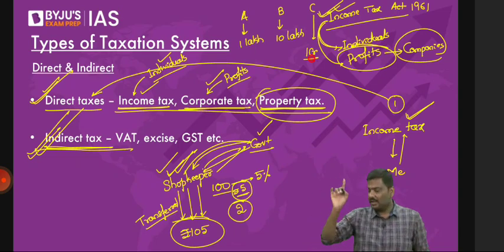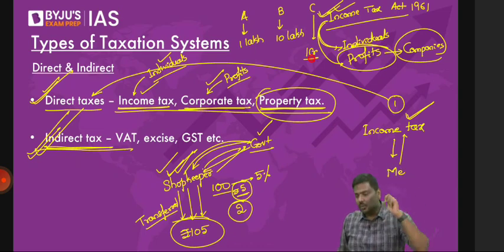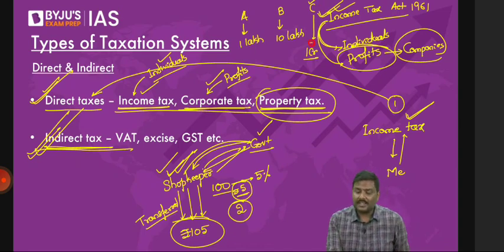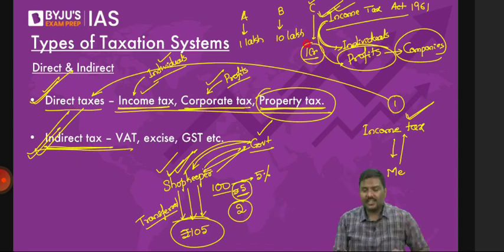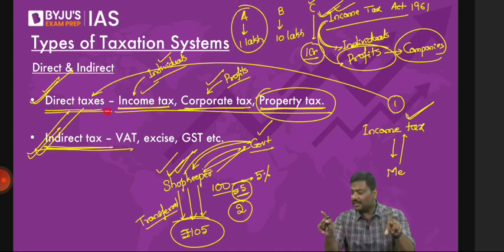The Government of India will not impose the same tax rate on all the three. It becomes an unfair tax. Why? If a person is earning 1 crore rupees, the income is very high, they will have to pay more income tax. So what does the government do? The government will impose more taxes on people earning more income, lesser taxes on people earning less income. Now look at my statement. Direct taxes can differentiate between the taxpayers.